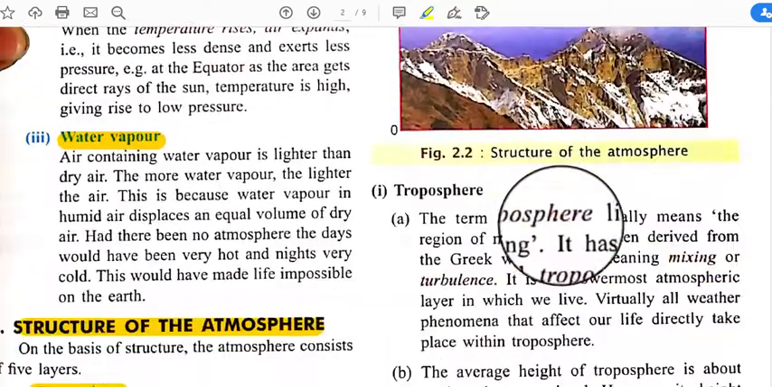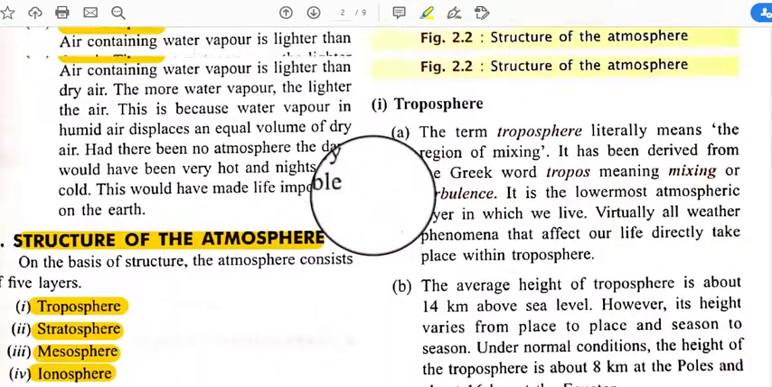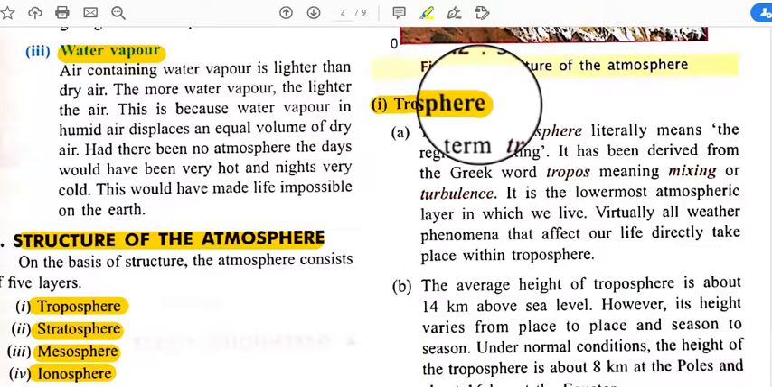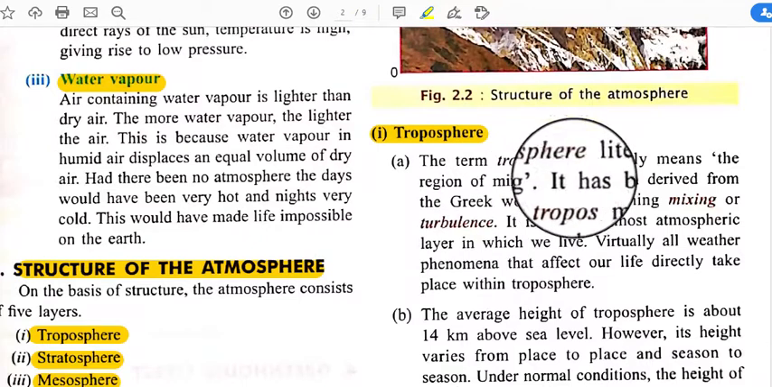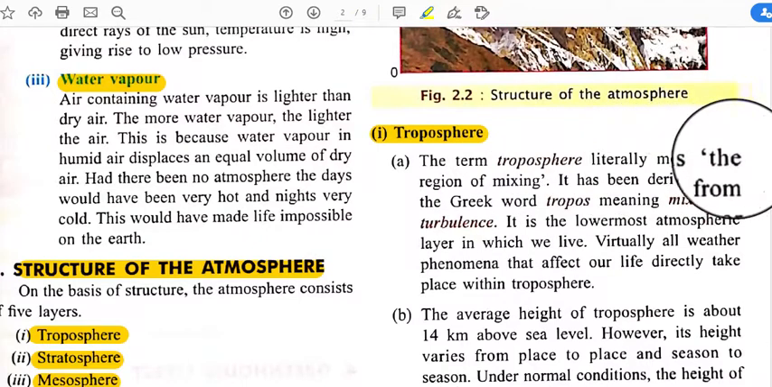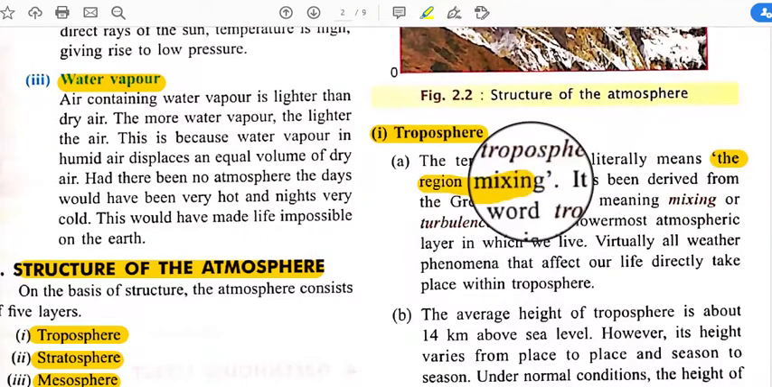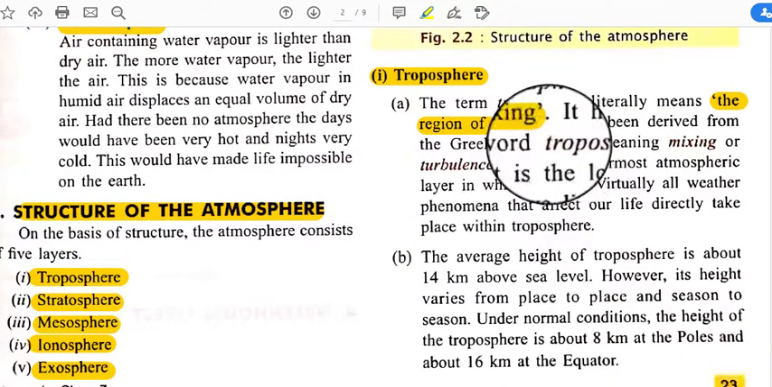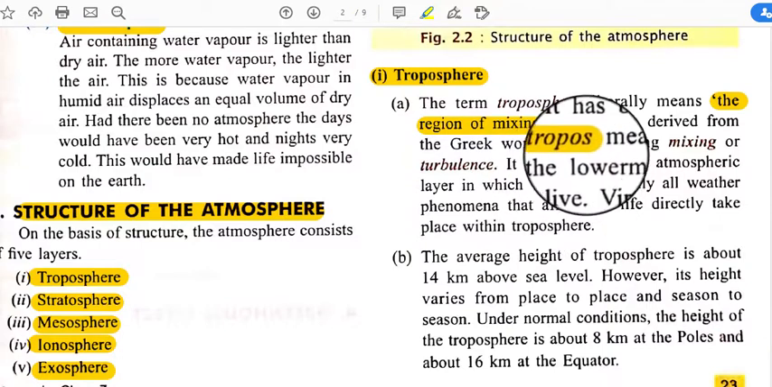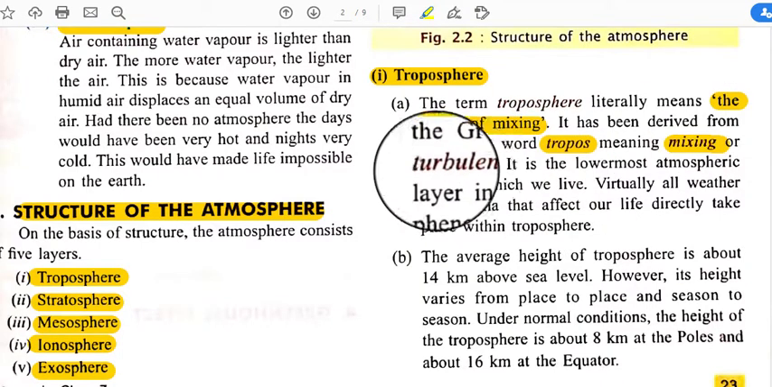These are the layers. At first we come to the troposphere. What are the characteristics and features of this troposphere? The term troposphere literally means the region of mixing. It has been derived from the Greek word tropos, meaning mixing or turbulence.